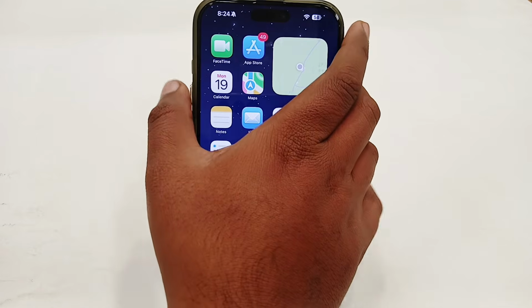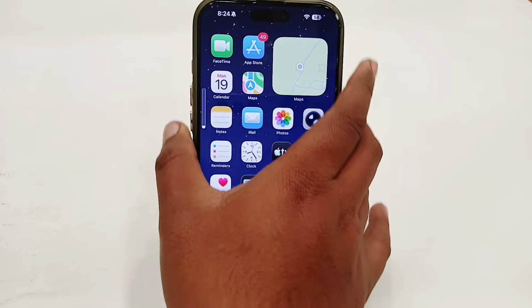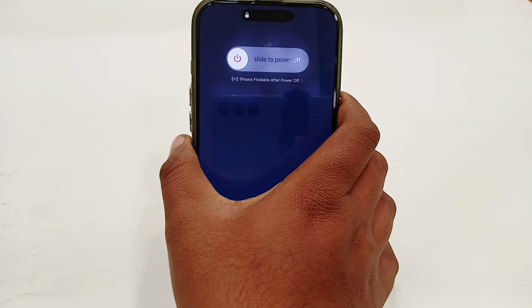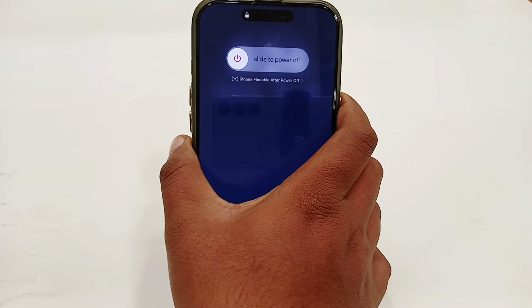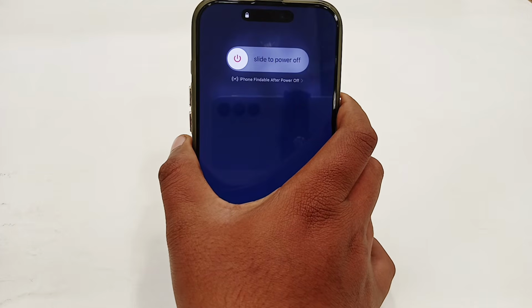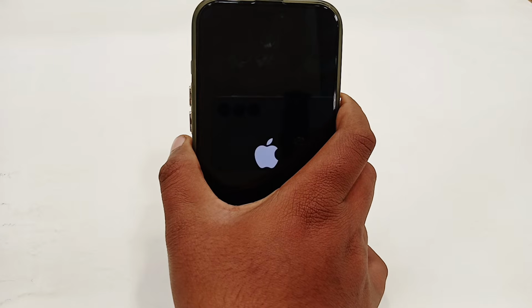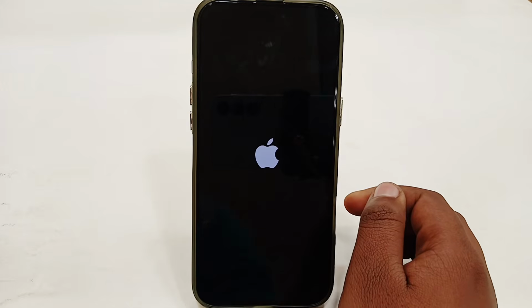Now to do this, quickly press and release the volume up and volume down, then press and hold the power button and wait for your phone until its screen goes fully black. And once you get the black screen, you just have to wait for the Apple logo. And once you get the Apple logo, just release the button and wait for your phone until it restarts.